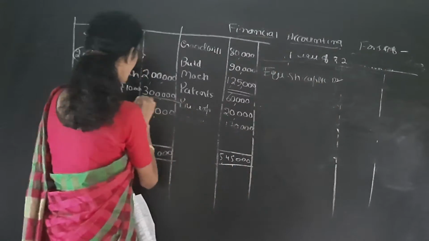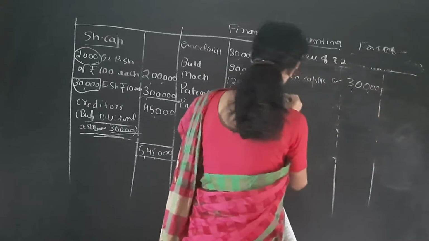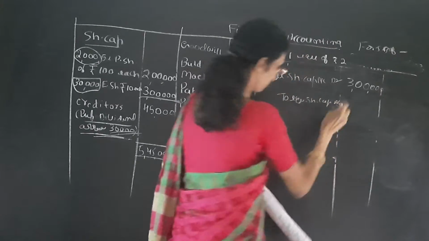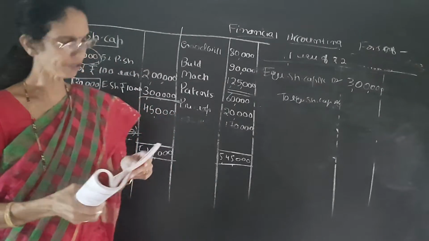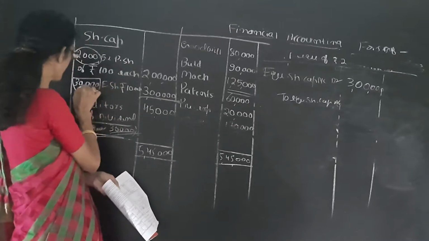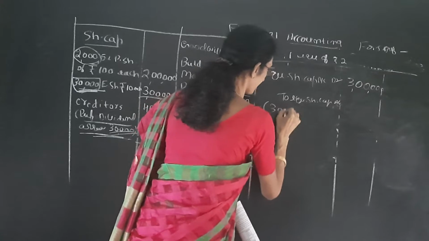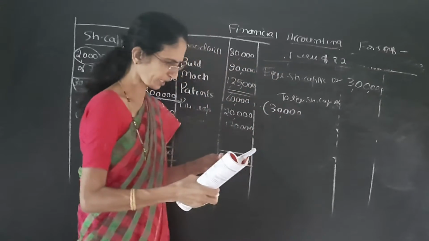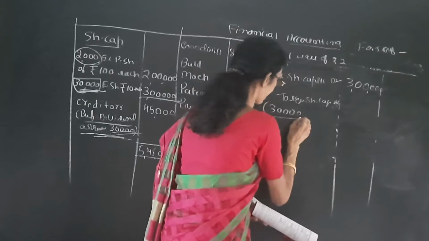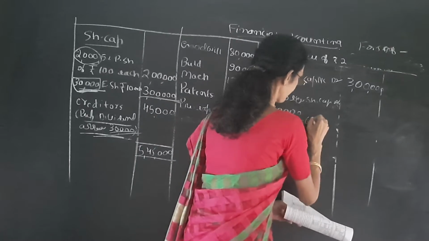So equity share capital account, how much do we have to pay? 3 lakh, to equity share capital account. It is given for every 5 old equity shares. Don't see the amount, see how many equity shares. So here equity shares are 30,000. For every 5 equity shares, divided by 5 is equal to 6,000.